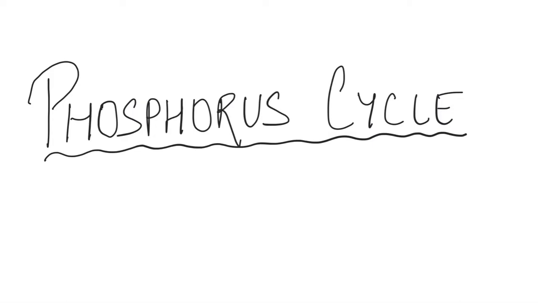So guys, in today's video, we are going to understand what exactly is the ecosystem of phosphorus cycle, right? If you remember, in the last video, we started with nutrient cycling, and we also understood what exactly is the ecosystem of carbon cycle. In a similar way, today we are going to understand the phosphorus cycle, and then we'll see what exactly are ecosystem services, right? So let's start off with the phosphorus cycle.